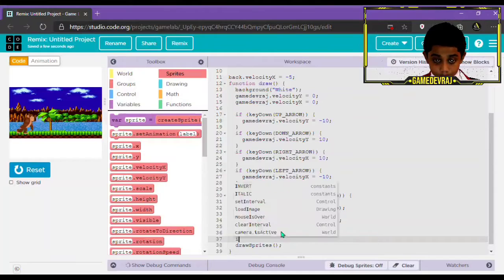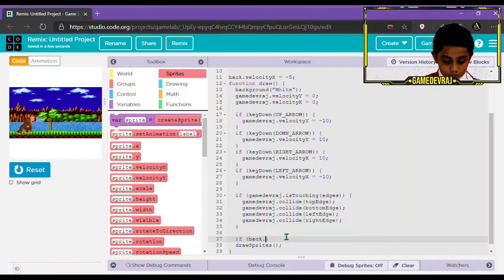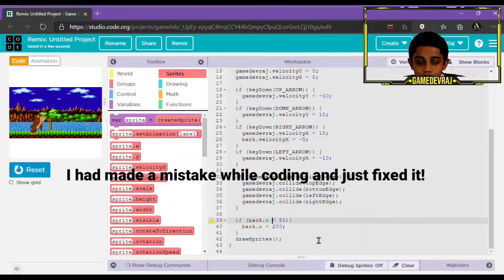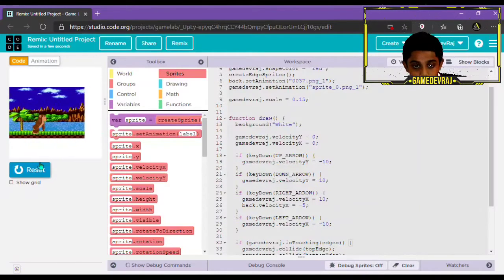So to do that, you have to do back.velocity x equals. So I just found out what was wrong. So we can just remove this for now and put this back where it belongs.